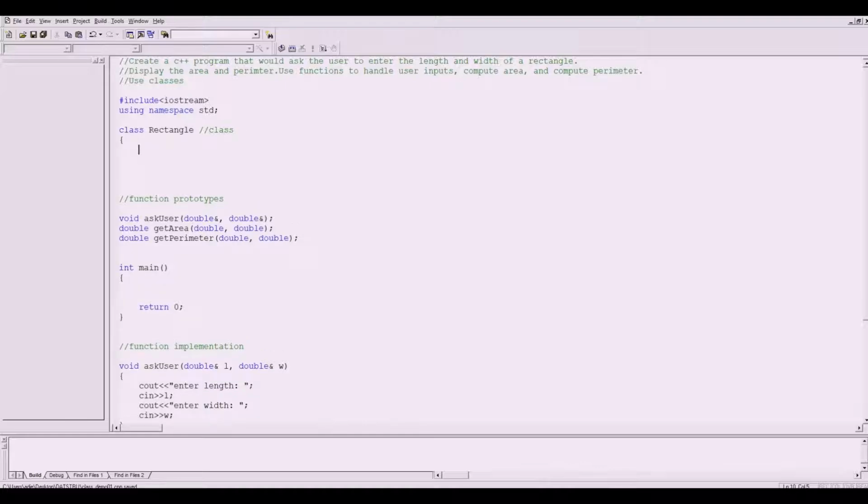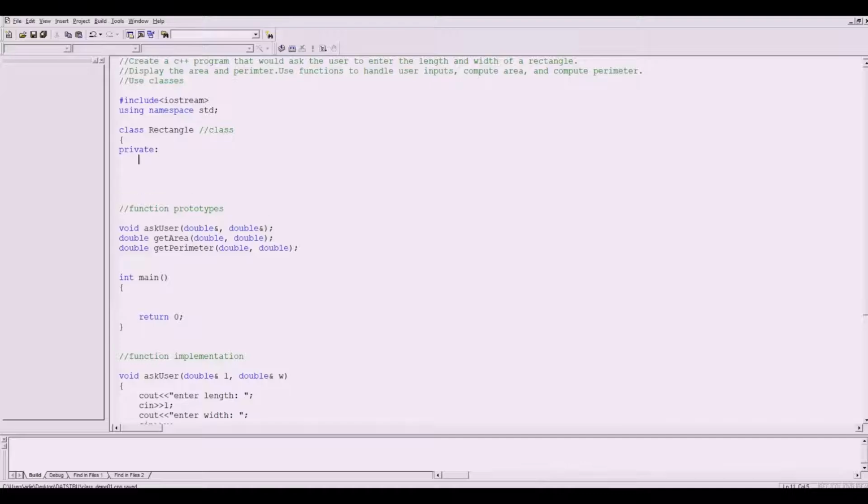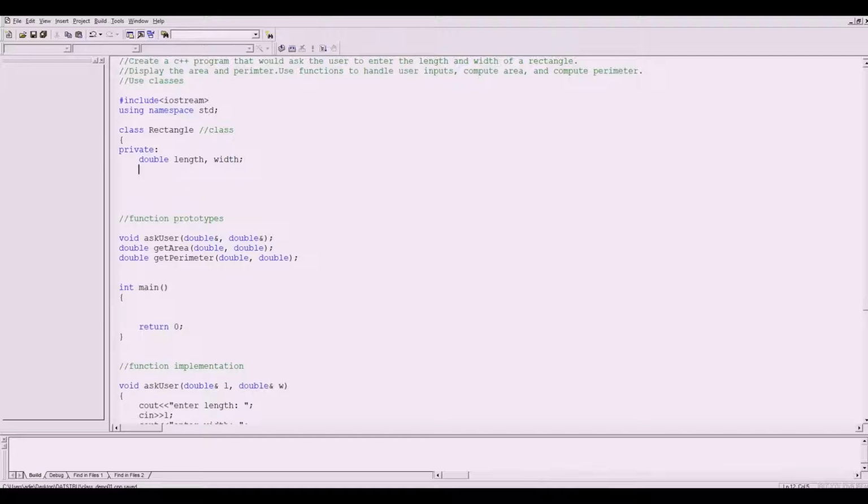So first on the class, we have to declare a variable. Usually the member variables in a class are set to be private. So let's have that one private. Say I'm going to have double. We have two parameters for the rectangle, right? That's the length and the width. Private there is an access modifier, so it's either private or public. Since we are starting classes, let us use private and public.